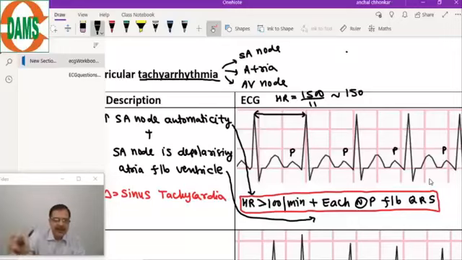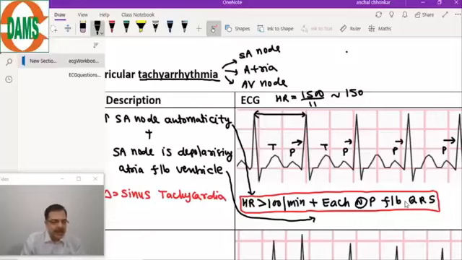And you can see the P and T wave are not the same in morphology, they are different in morphology. So you can very well identify that the wave after the QRS will be a T wave and the wave before the QRS is a P wave, and they are totally different in morphology. So here each P is followed by a QRS complex. So this satisfies our criteria of sinus tachycardia.